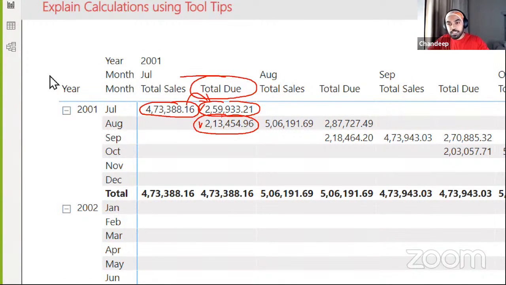If more sales were getting due in the following months, then you would have seen those numbers appear right here. Now, I don't really want a top to bottom representation. I want a left to right representation, this way. How do I do that?